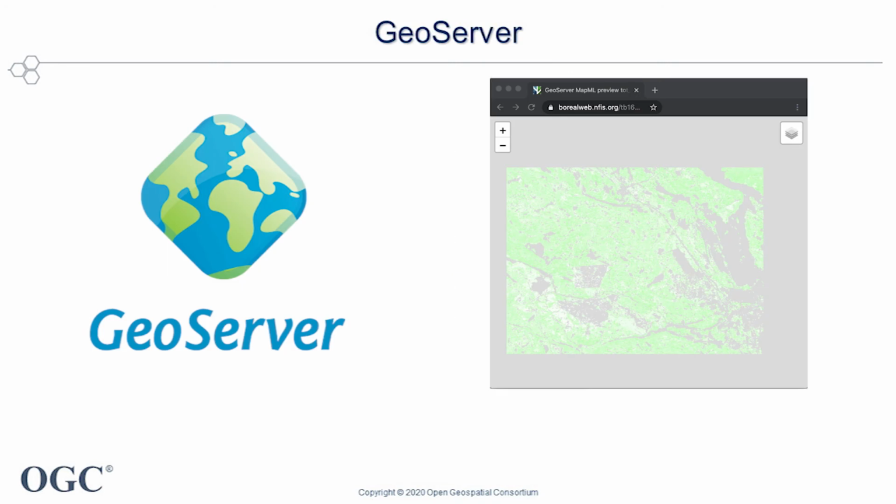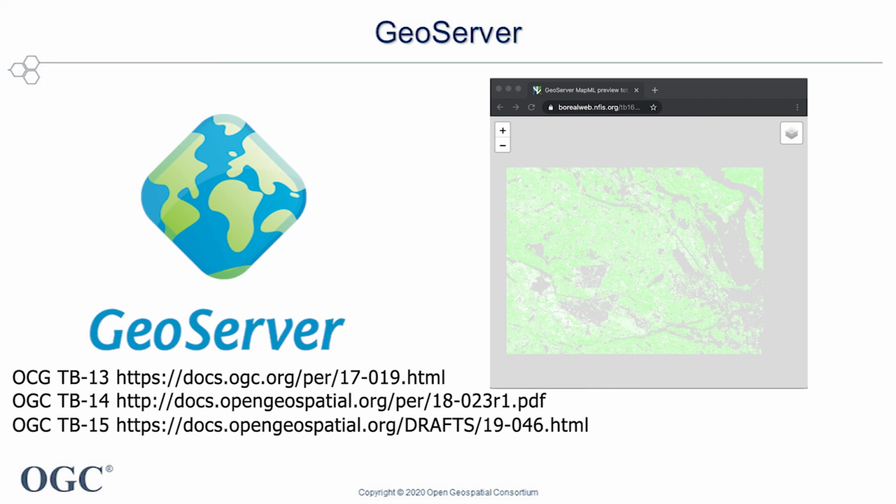The Geoserver is the last step of the ML framework chain, and its role is to make the results of the ML model inference publicly available in MapML format and via a WMS interface. In order to activate support for MapML, a dedicated module has been installed into the bare-bone Geoserver delivery. The use of MapML has already been exploited in previous OGC testbed initiatives like OGC Testbed-13, 14 and 15.